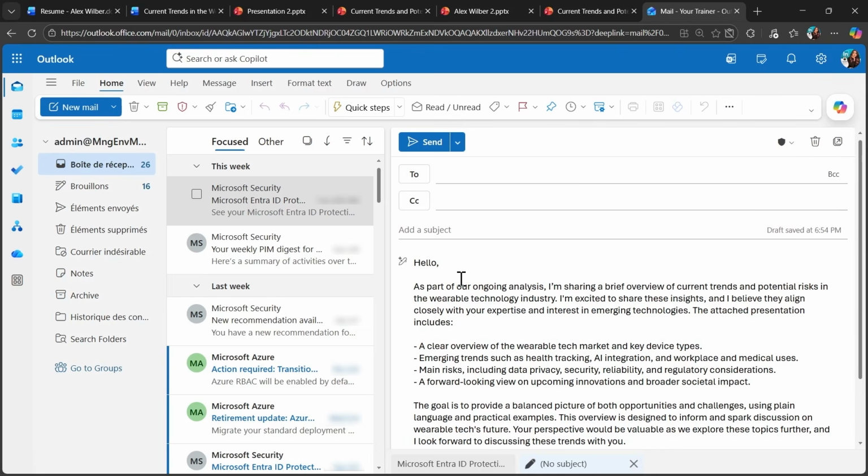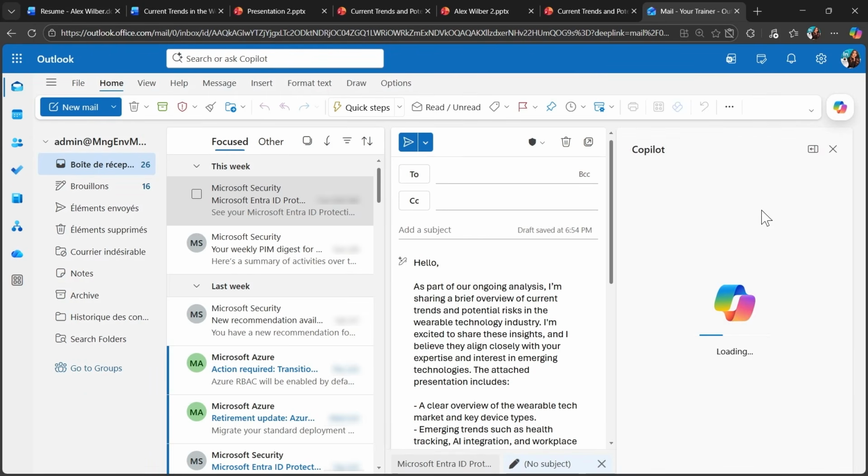What else can I do here, except of using this small button to write? I can also use Copilot chat inside of Outlook to ask some questions about the content like we did in Word and PowerPoint, for example, to summarize some email threads or to find a specific mail inside of my organization, or help me to draft a summary of communication between different team members that I'm working with.